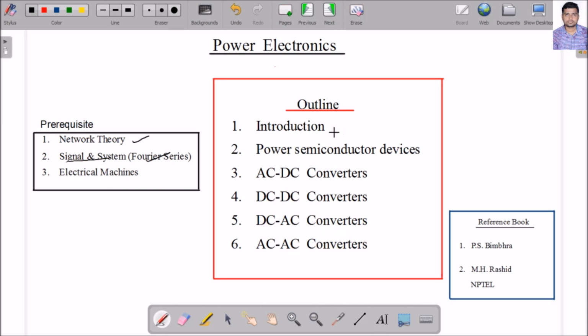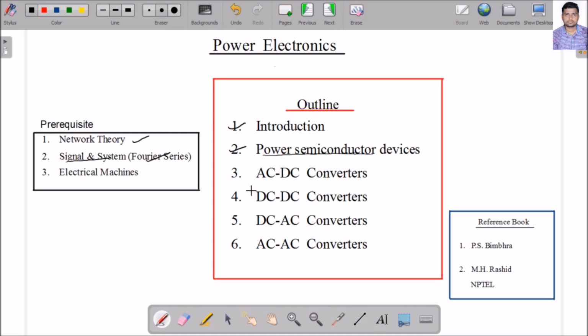If I classify the total syllabus, the total outline is: first we will discuss the introduction and the need of studying power electronics, and next we will study power semiconductor devices, which are known as the heart of power electronics, because without studying the power semiconductor devices we cannot study power electronics.